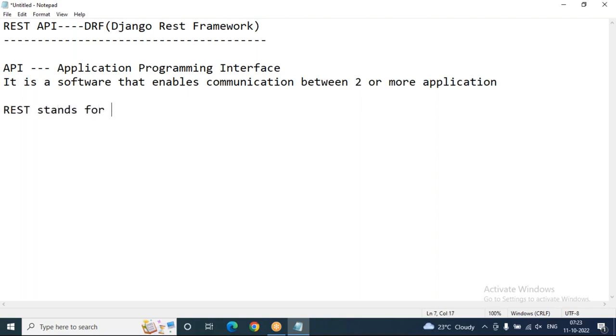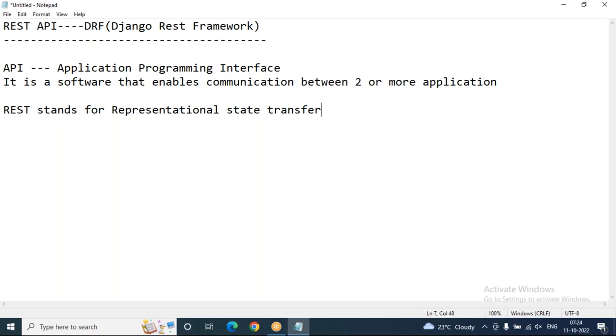REST stands for representational state transfer. This is what REST stands for. It is used for web-based architecture for data communication.